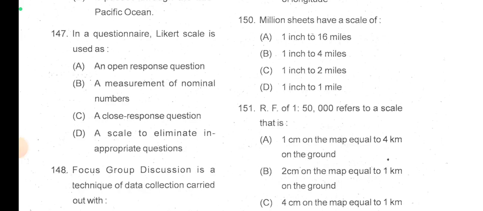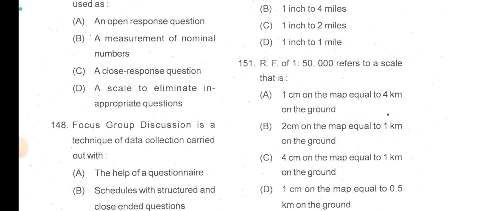Then next comes the degree or quarter sheet, that is 1 inch to 4 miles, then comes the half inch sheet, that is 1 inch to 2 miles, and then comes the inch sheet, that is 1 inch to 1 mile. So you will get this information from the table, do search once. So here the answer is option A, million sheets have a scale of 1 inch to 16 miles.